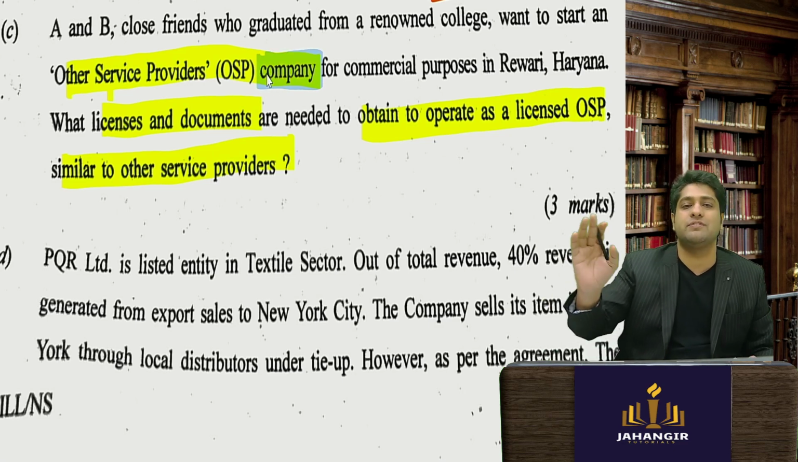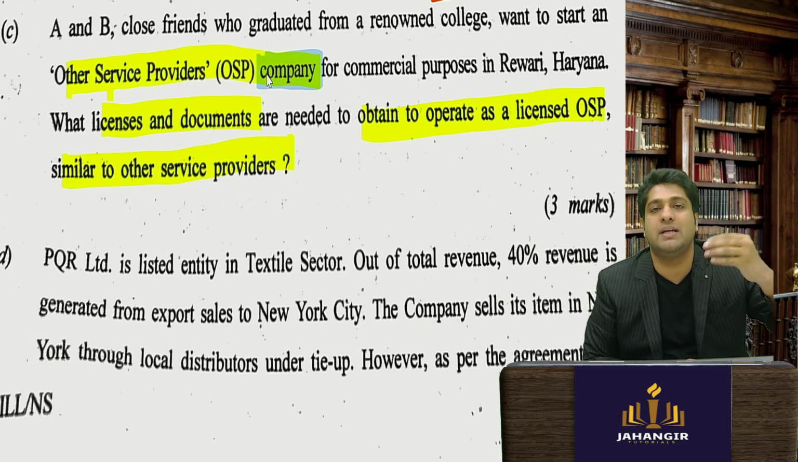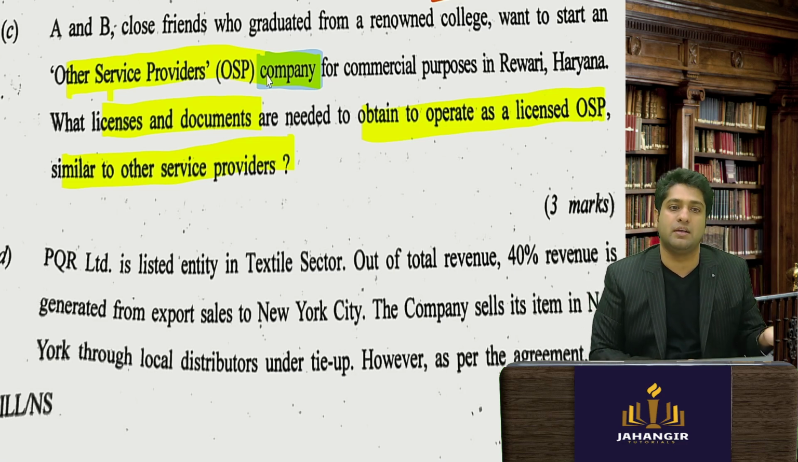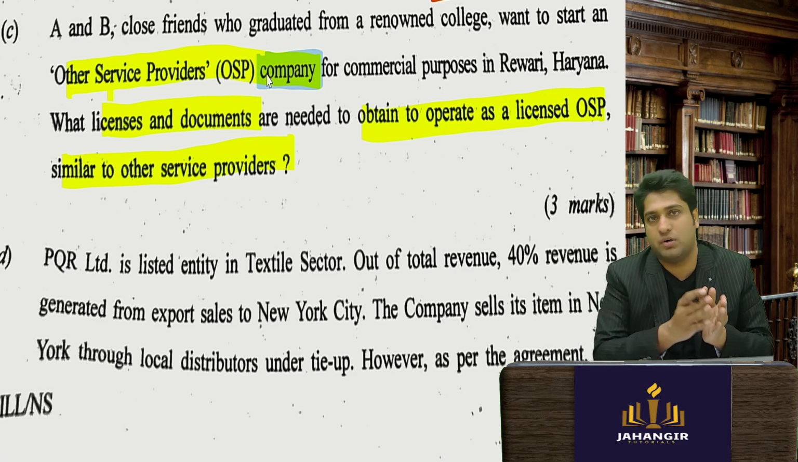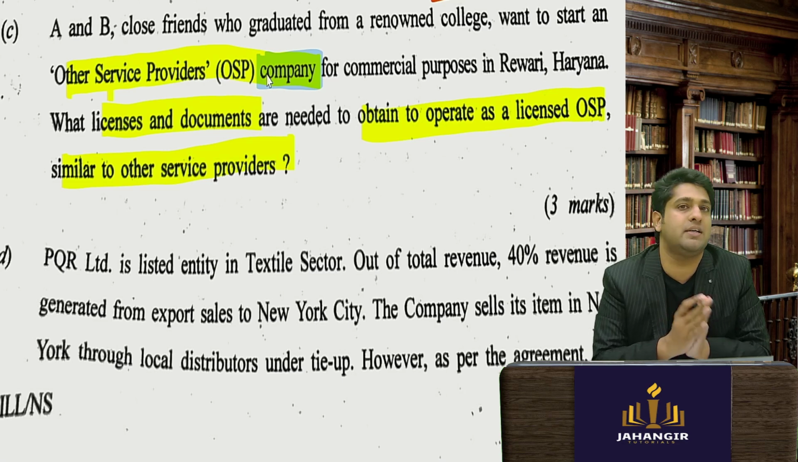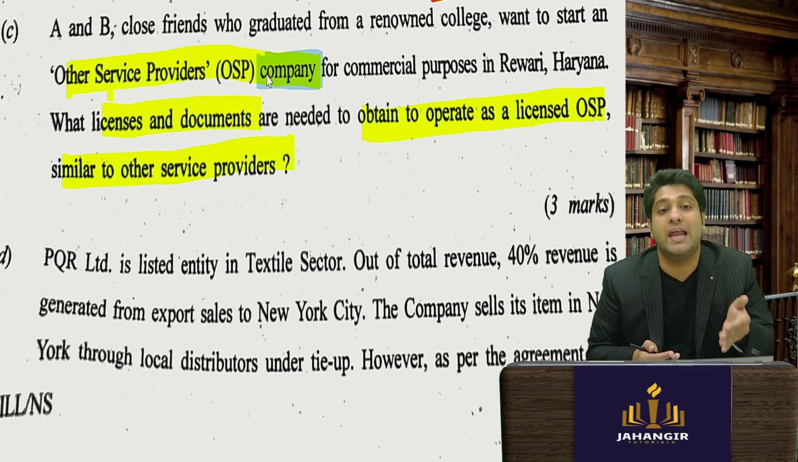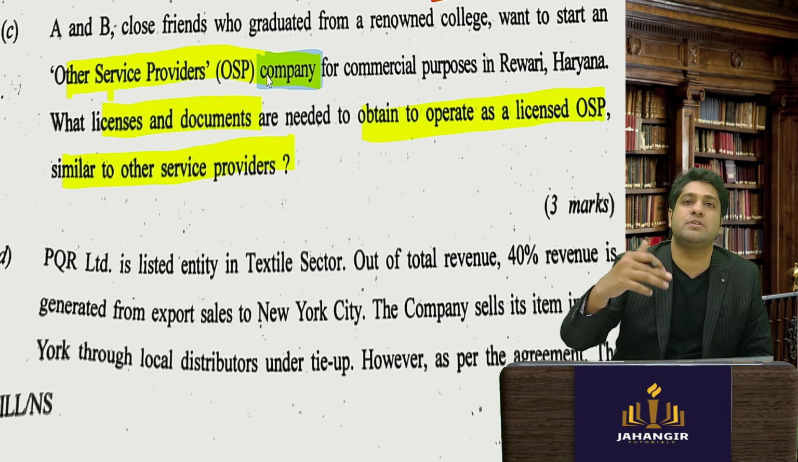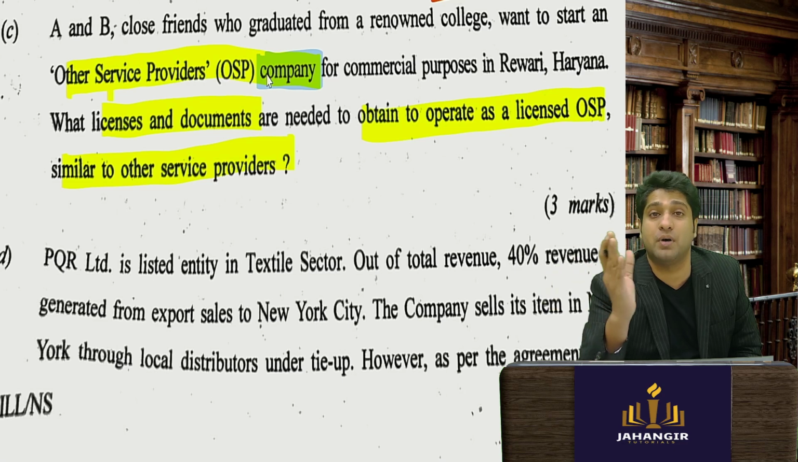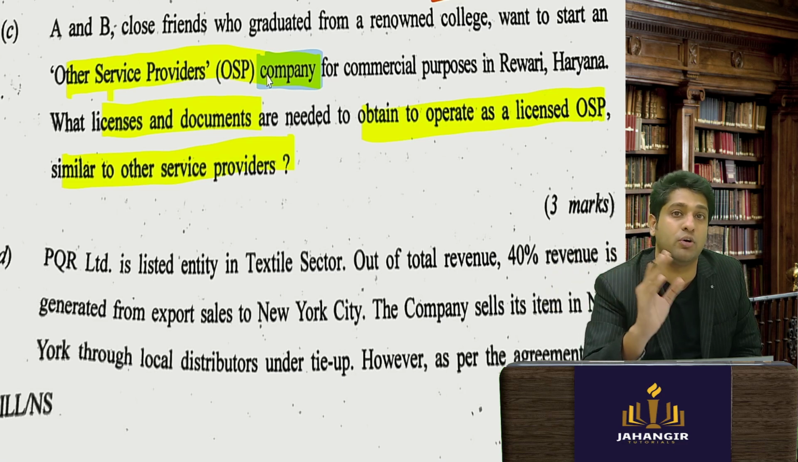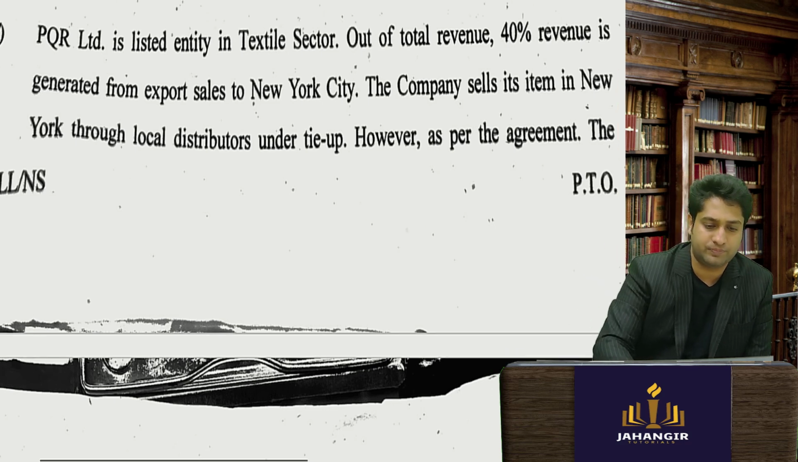So at least if a student doesn't know anything, they can at least write the documentation and steps to incorporate a company. They have to decide whether it's going to be a private company or public company, the DSC, DIN number, your Spice Plus form has to be filed. In addition to that, other service providers in telecom would require a separate permission or approval from the DOT, the Department of Telecommunication. Let's go to the next thing.